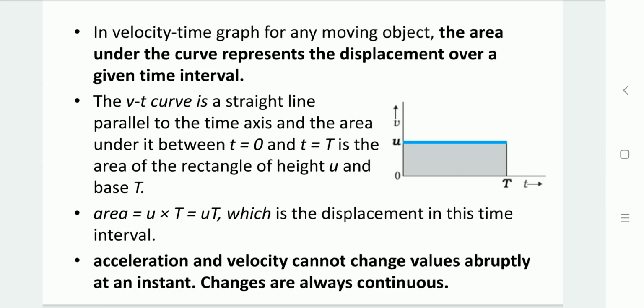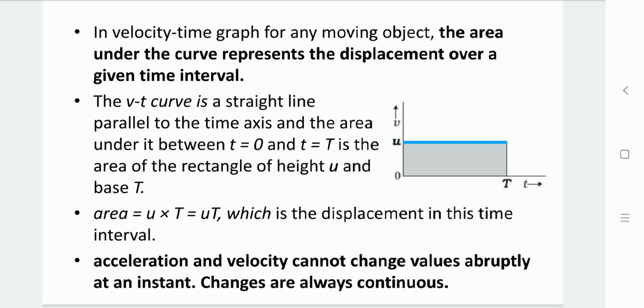On the y-axis velocity is there, having the unit meter per second, and on the x-axis we have the unit of time t. So that is u meter per second into t second. So meter per second into second, the second will be cancelled out, so we get the unit that is meter.